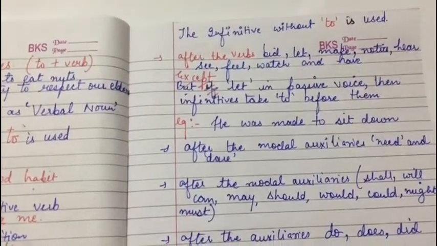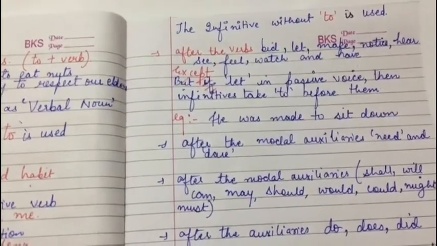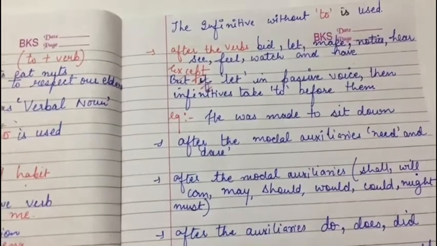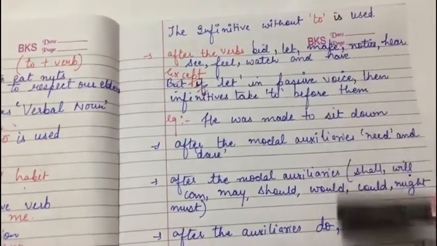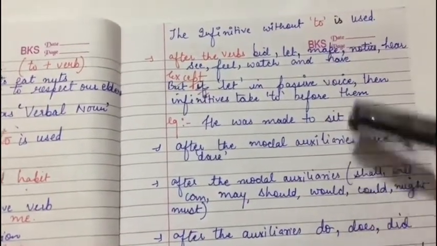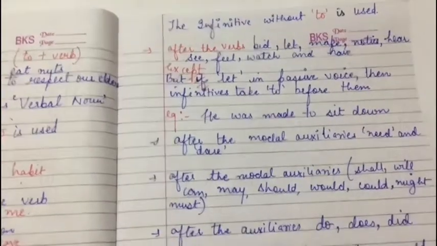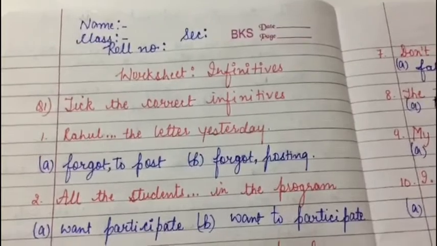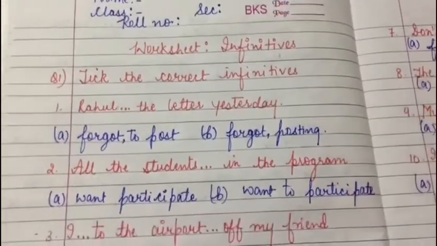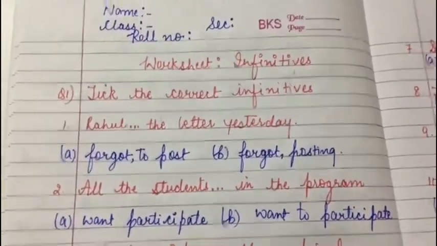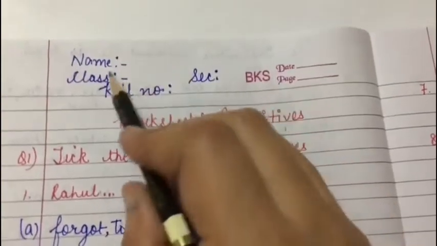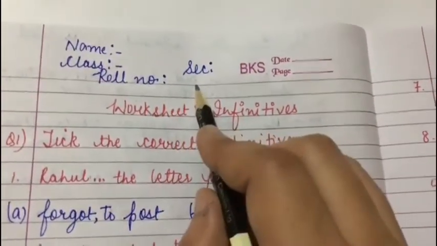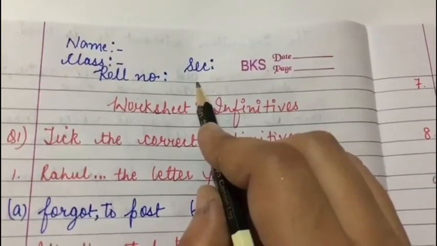It is a very small topic that is going to come in your periodic test, and I hope you have understood. Moreover, just try to do more and more examples of these sentences that I have given you, these cases basically that I have given to you all. Okay, so students, now we are done with the revision of infinitives. So this is a worksheet of infinitives that you all have to do. First you have to write your name, then your class, then your section, and then your roll number. This information is must and you all have to fill it.